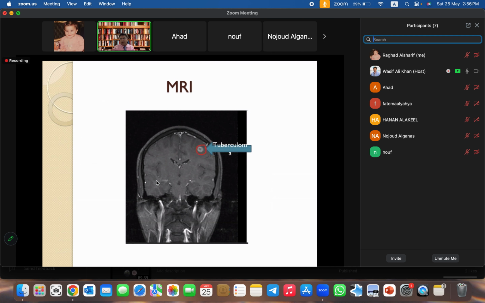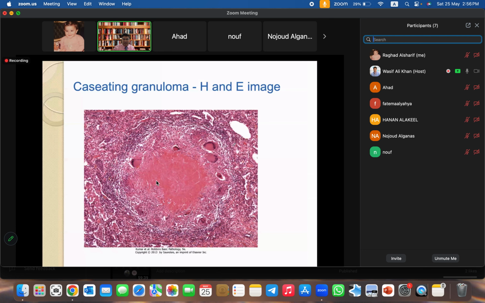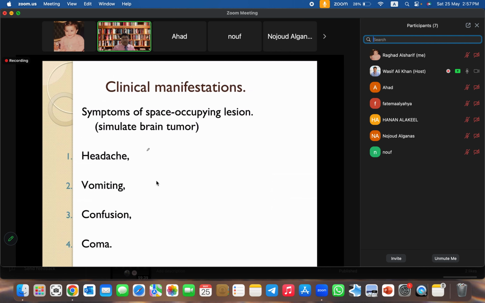And what are the microscopic features? We know tuberculosis anywhere in the body, the pathognomonic lesion is called caseating granuloma. So caseating granuloma is composed of central caseous necrosis surrounded by the modified macrophages which are called epithelioid cells, Langerhans giant cells, and lymphocytes. So this is a caseating granuloma. And then we can confirm it by doing acid-fast stain in the form of Ziehl-Neelsen staining. So we will find acid-fast bacilli, or you may do PCR examination.